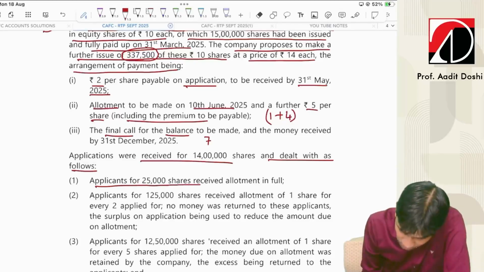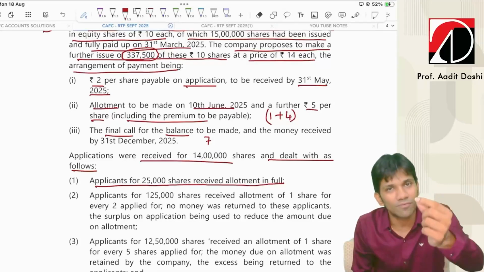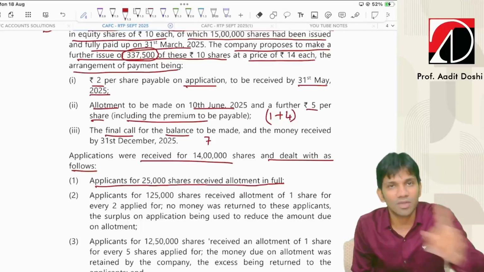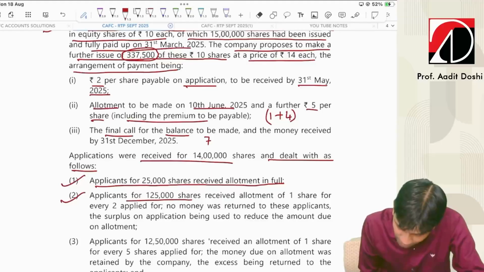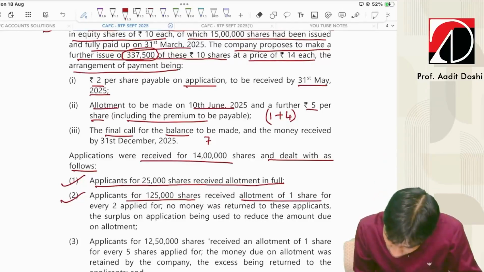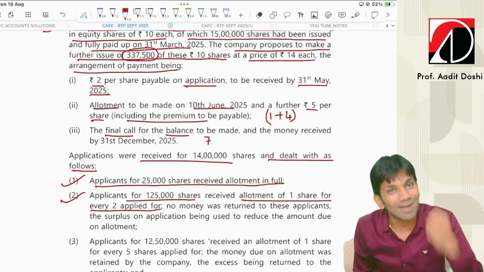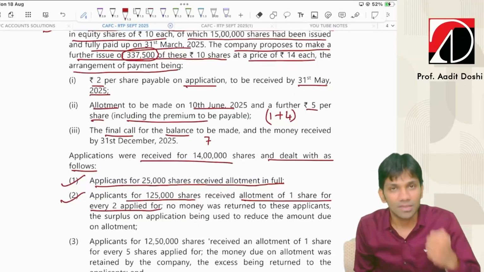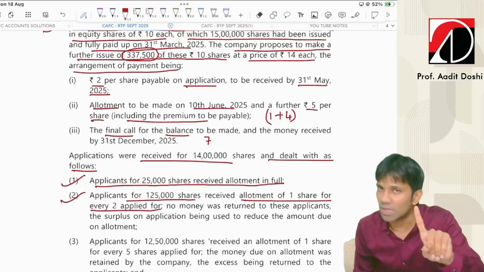Applications for 25,000 shares received allotment in full. Means those who applied for 25,000 got the full 25,000 shares, on a first come, first served basis. That is the first category. Second category, applicants for 1,25,000 shares received an allotment of 1 share for every 2 applied for. Means if you have applied for 2, I will give you only 1.